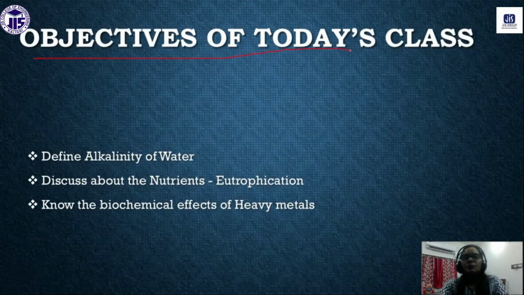So these are some of the objectives of today's class. First of all, after this class, we can define the alkalinity of water. Second objective of our class is you can discuss the nutrients, and also you can know the process of eutrophication. And at last, you can know the biochemical effects of the heavy metals, the four heavy metals that you have in your syllabus, and we will discuss them in detail.